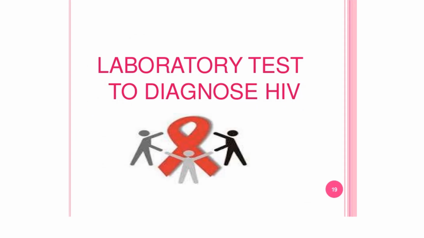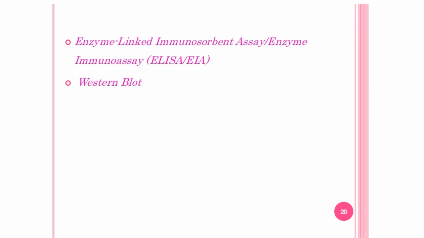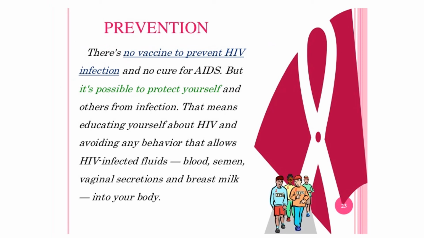Coming toward the diagnostics, ELISA, enzyme-linked immunosorbent assay, and EIA, that is enzyme immunoassays, are available. Western blotting is also available. Coming towards the prevention and cure, there is no vaccine to prevent HIV and there is no cure for acquired immunodeficiency syndrome.